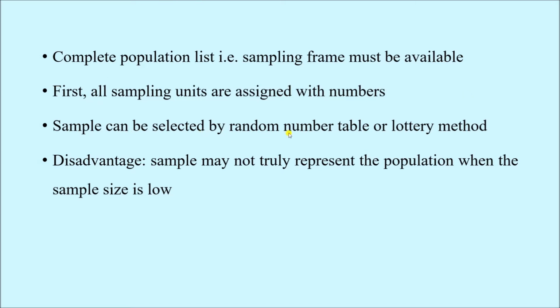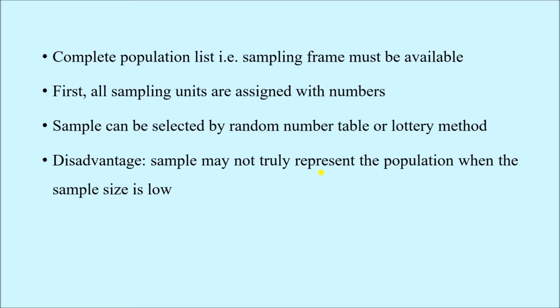The sample can be selected by random number table or lottery method. So maybe out of these 1000 people in the village, we need to select 100 people as a sample. That means we need to select 100 numbers from these 1000 numbers, and it can be done by random number table or lottery method, which we shall discuss next. The disadvantage is that whenever the sample size is low, it may not actually be a true representative of the population.